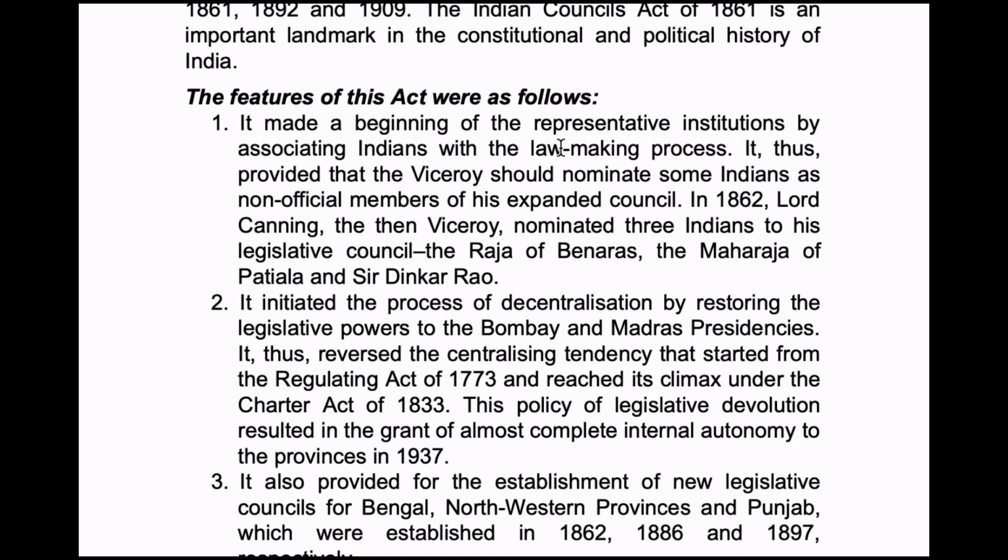So again, slowly decentralization started. It thus reversed the centralizing tendency that started from the Regulating Act of 1773 and reached its climax under the Charter Act of 1833. Thus, the legislative devolution resulted in the grant of almost complete internal autonomy to the provinces in 1937.